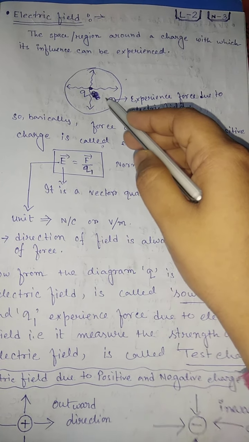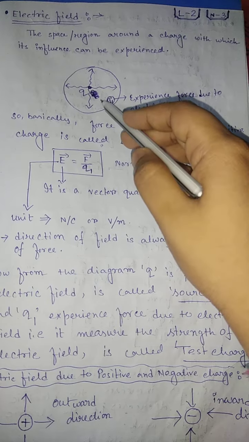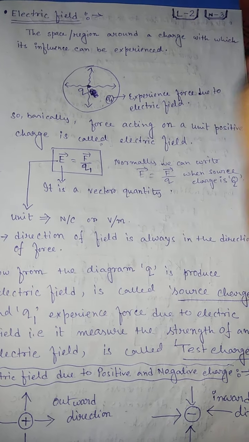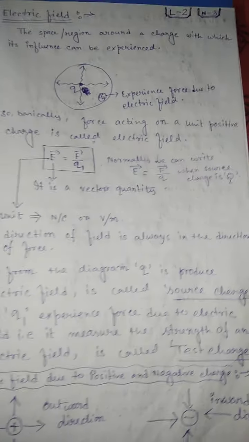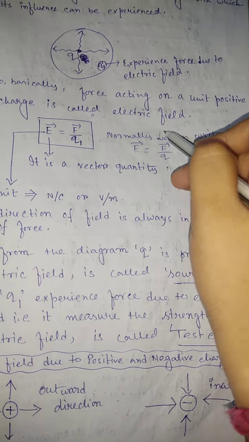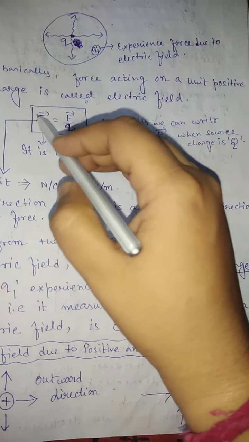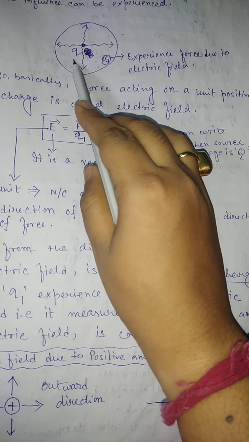If we place a unit positive charge here, whatever force acts on it, that is called electric field. So basically, force acting on a unit positive charge is called electric field. Mathematically we can write E equals F by q1, not this Q.